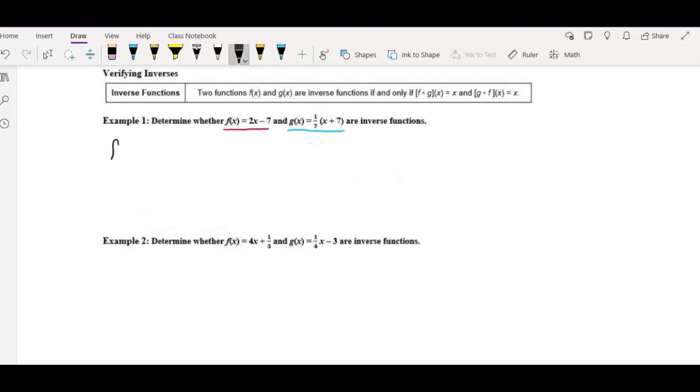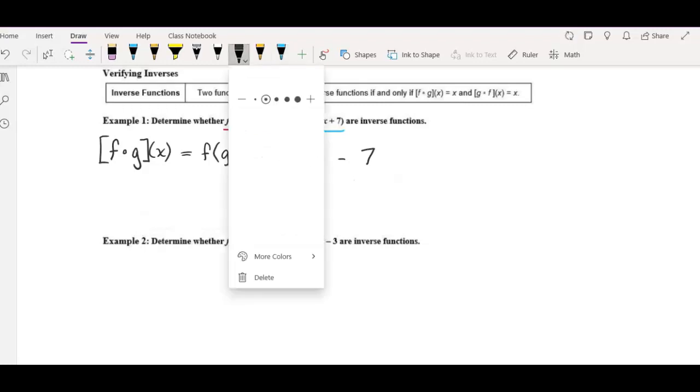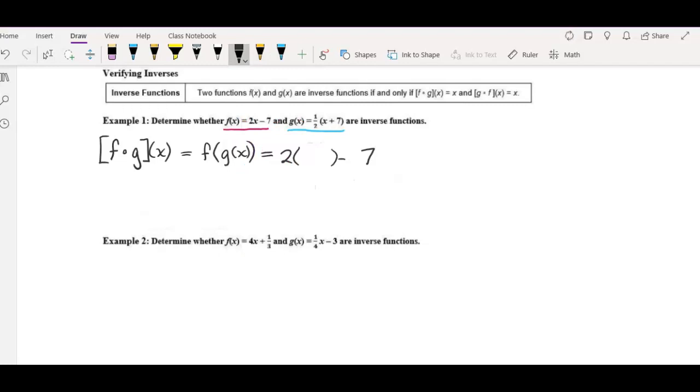So let's start with f of g of x, which again just means f of g of x. That means to start with the f function, because that's the first letter here, 2x minus 7. And I'm going to take out x, put parentheses so I know where it was right there, and I'm going to put g inside, 1/2 x plus 7.